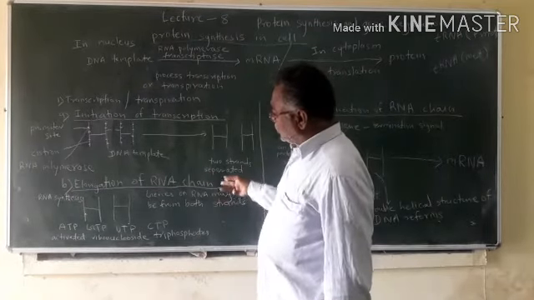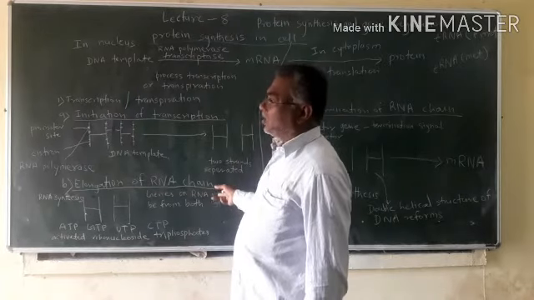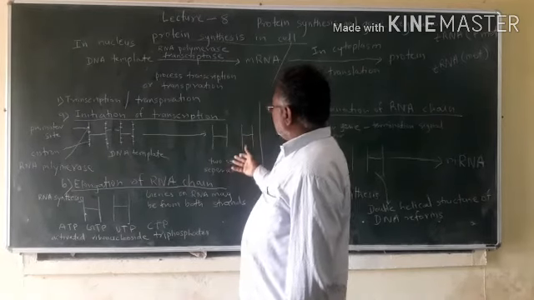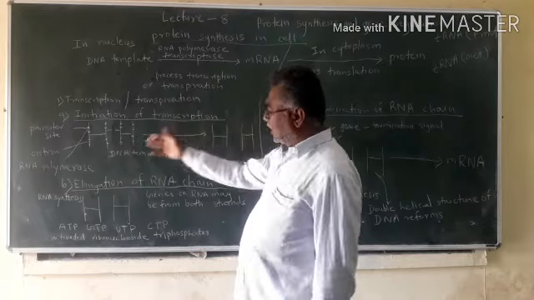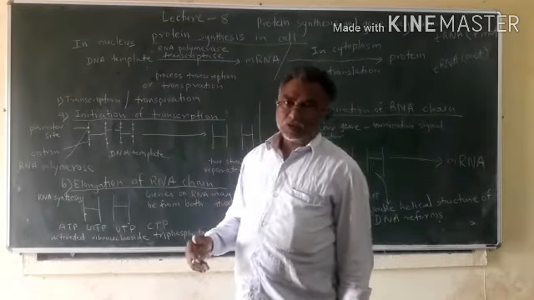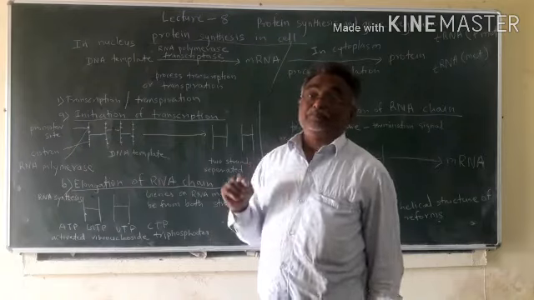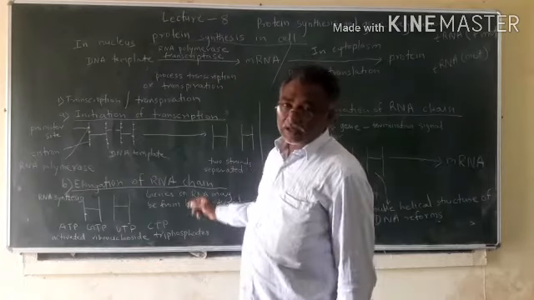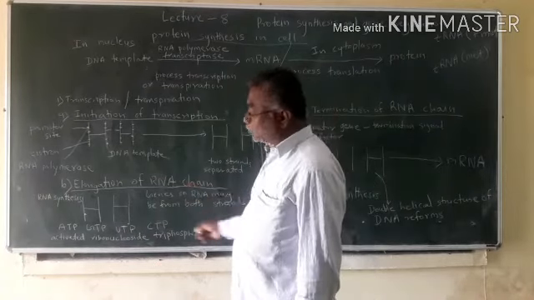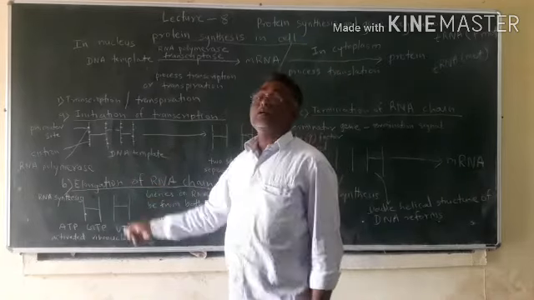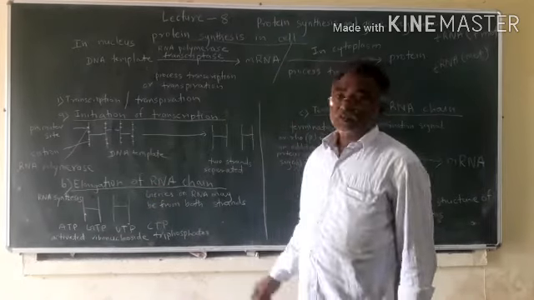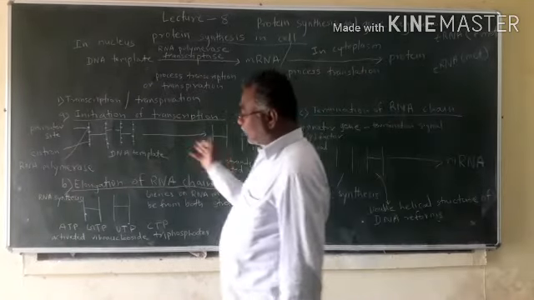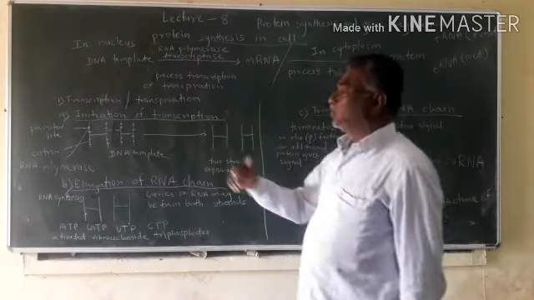So these genes, or code, will transfer from both the strands to the RNA strand with the help of the core enzyme, and this core enzyme moves around the DNA molecule and helps in the transfer of genes from DNA to RNA.